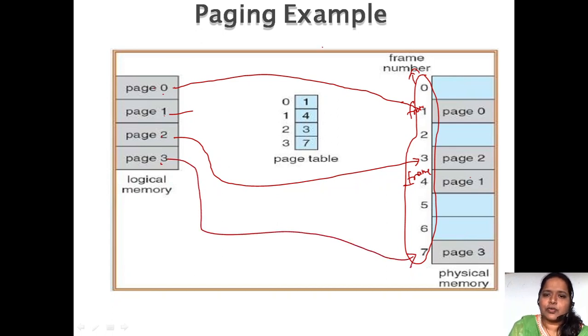Fine. So as I have said, a page table is one which is going to have the page number and frame number in order to have easy identification.